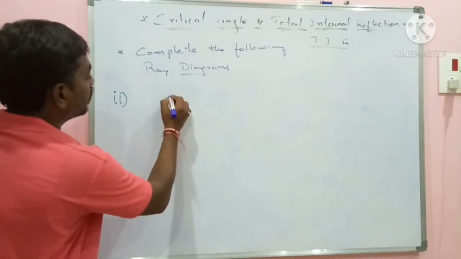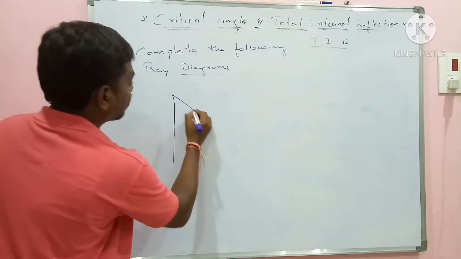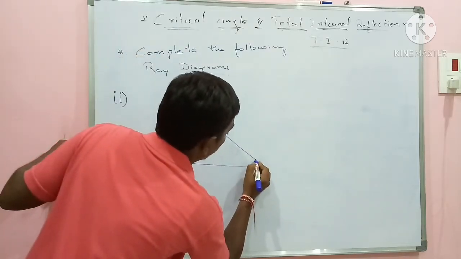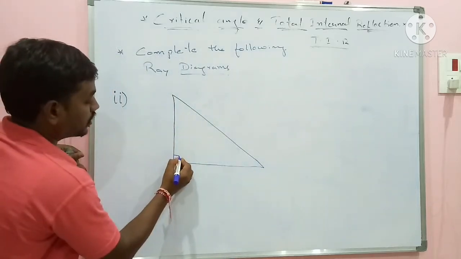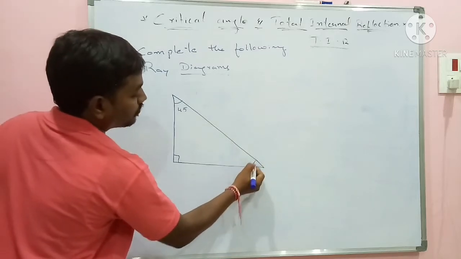I have a triangle here. And here it is 90 degrees. Here it is 45. Here it is 45.